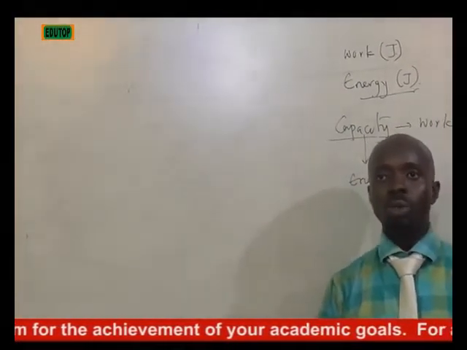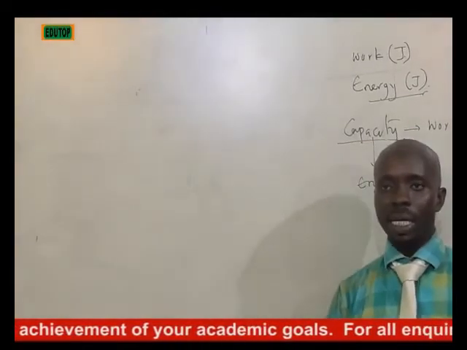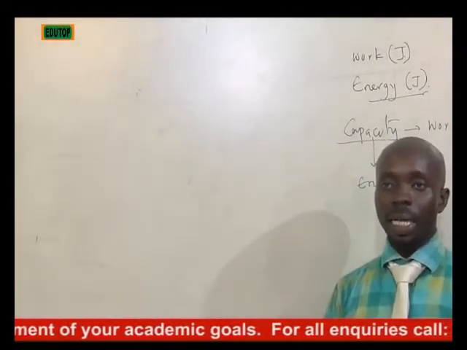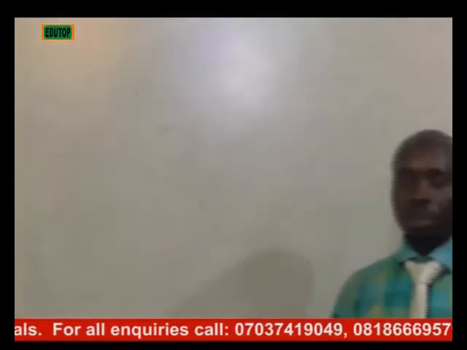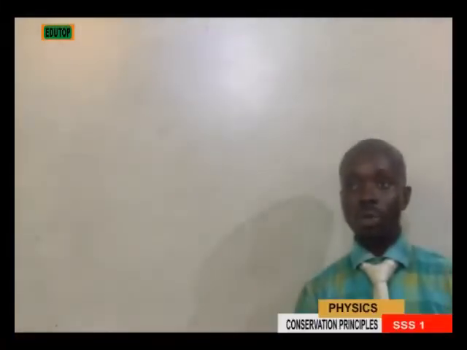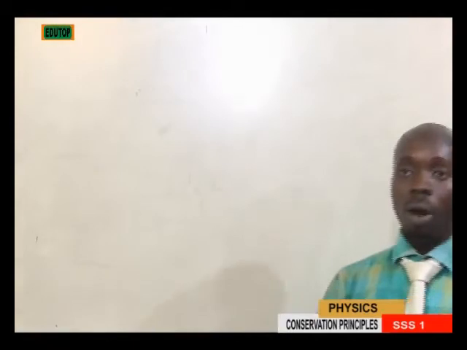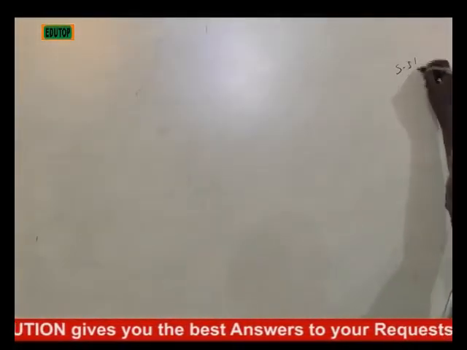Now, at this junction, we'll look at the various types of energy. Energy is actually classified into more than four or five types, but at this junction we restrict ourselves to just two, based on the class level we are considering.